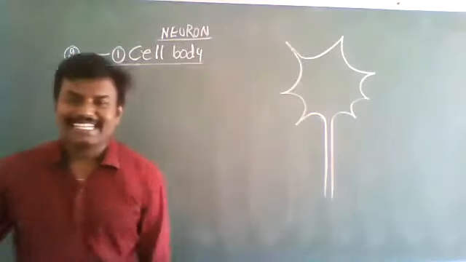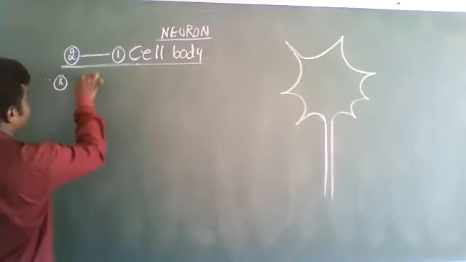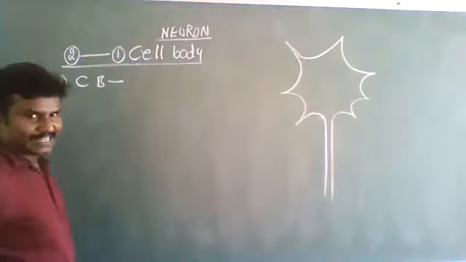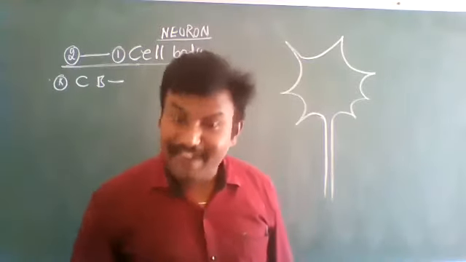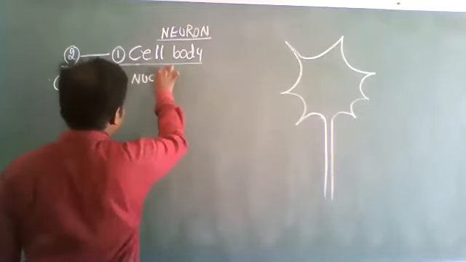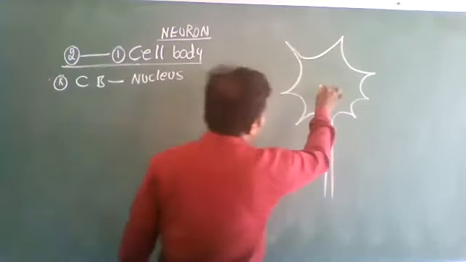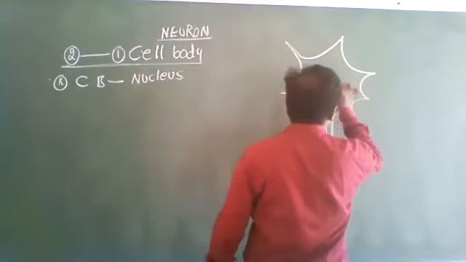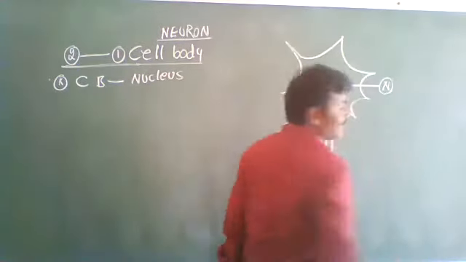This is called the cell body. The cell body consists of a well-defined nucleus. It is a nucleus.